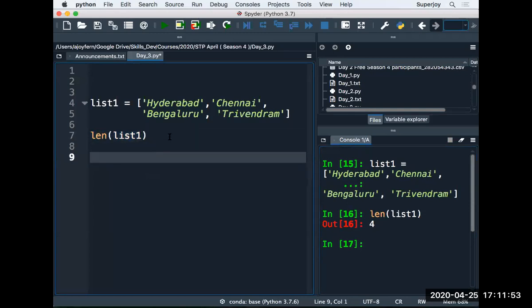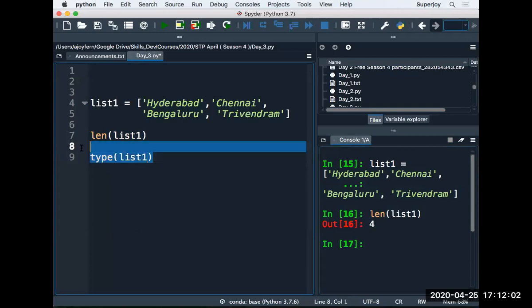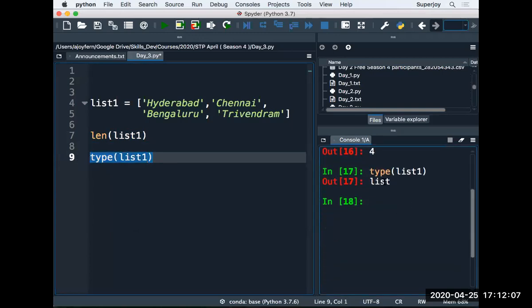Now I want to check the type. I can check the type as well. I have a type method, and I can pass the name of my list in this. So type of list1, and there you can see today we get a new data type, and that data type is list. So this is a list, and this list, as I told you yesterday as well, is similar to arrays in C programming with a couple of changes, but in terms of syntax, it looks like an array in C programming.